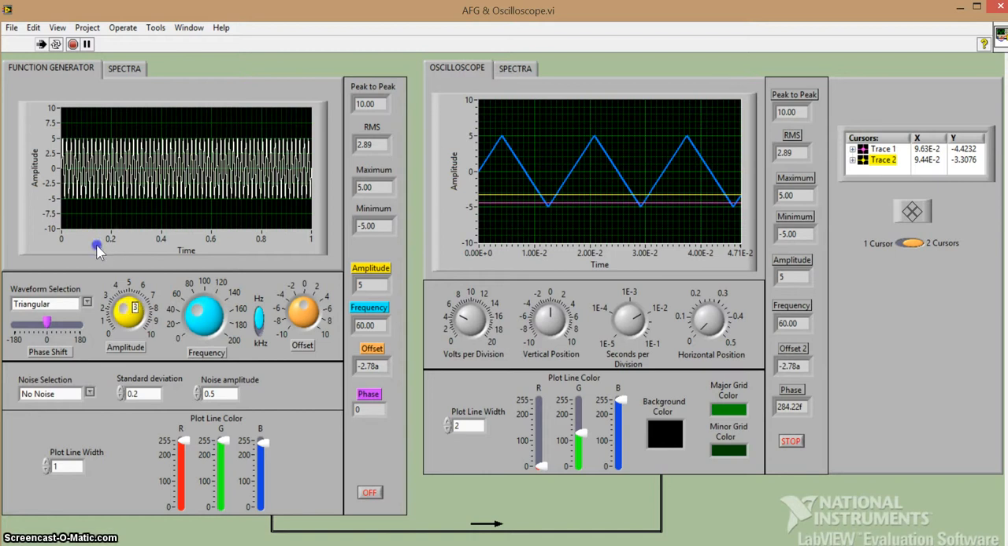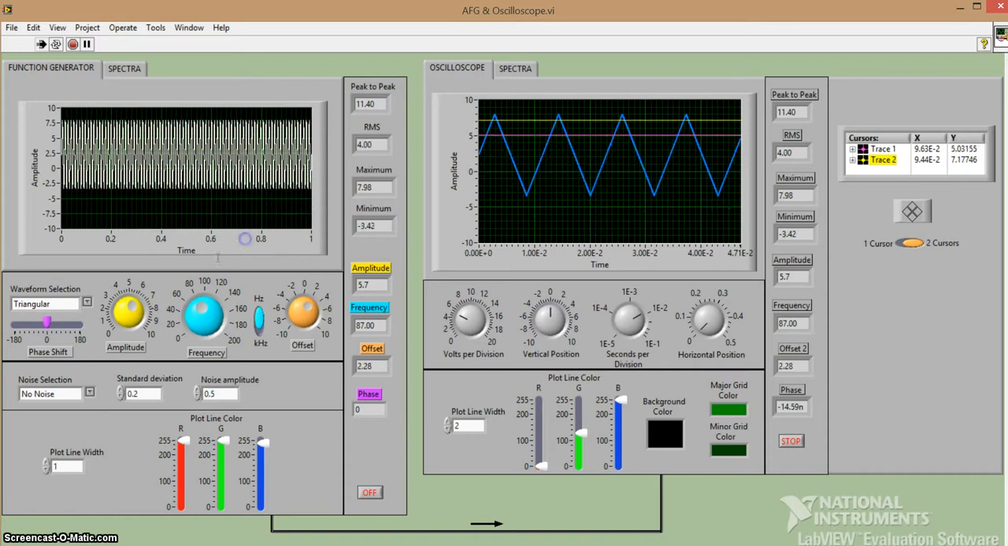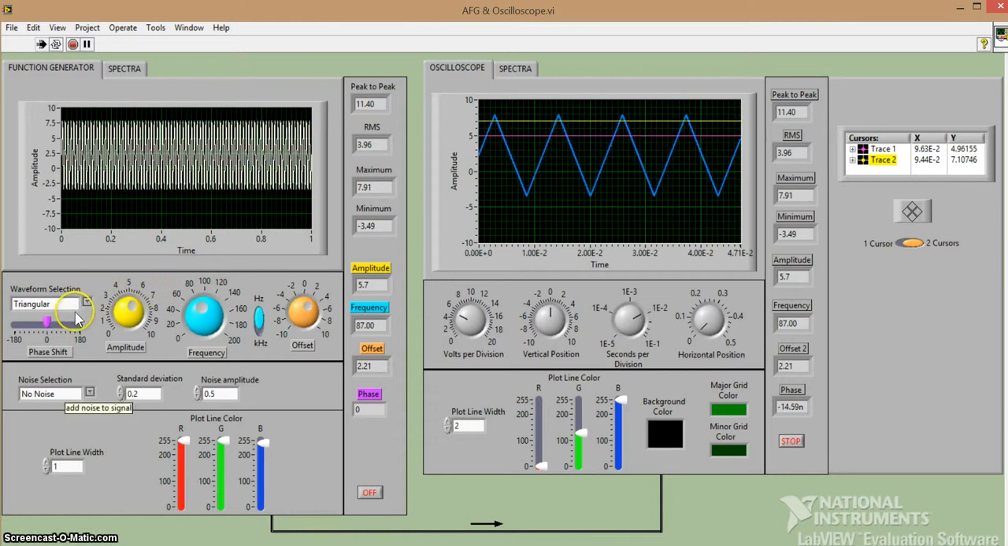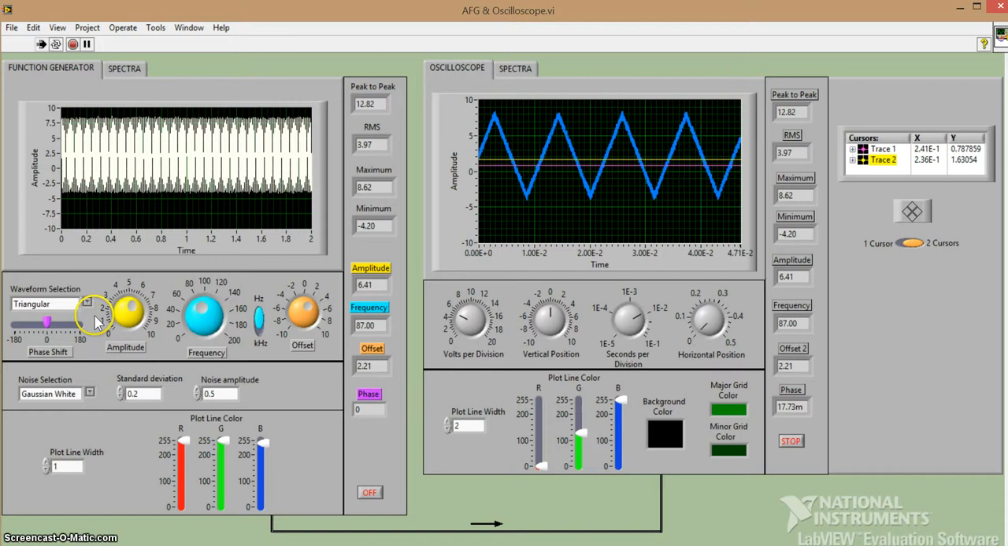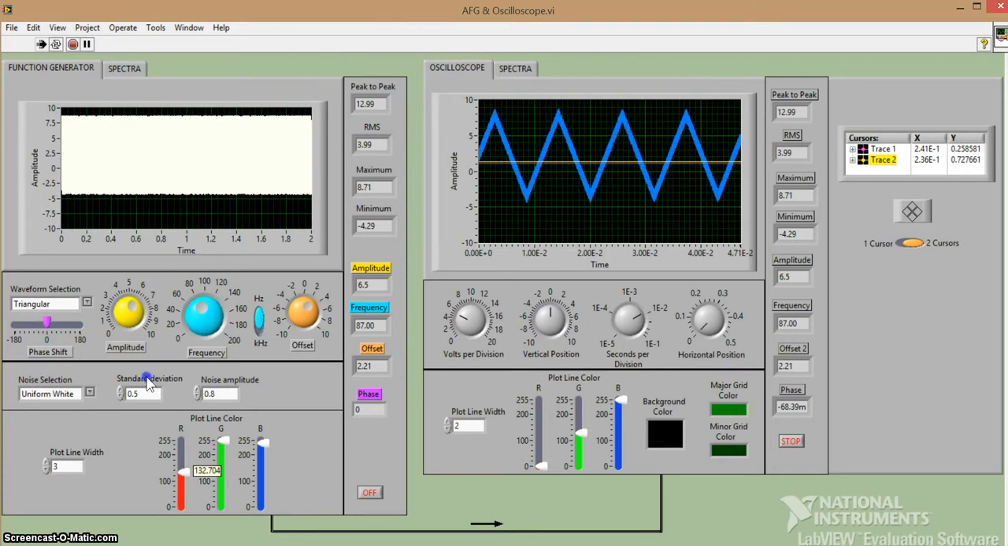Here on the function generator, you can change the amplitude, frequency, and offset of the signal being generated. And you can change the frequency to kilohertz scale with that button there. And you can add noise: uniform Gaussian white noise, changed with the standard deviation, and uniform white noise, which is changed with noise amplitude. And you can change the line width and color, plot color there, and get a bunch of information here. On the oscilloscope, we can change the volts per division,